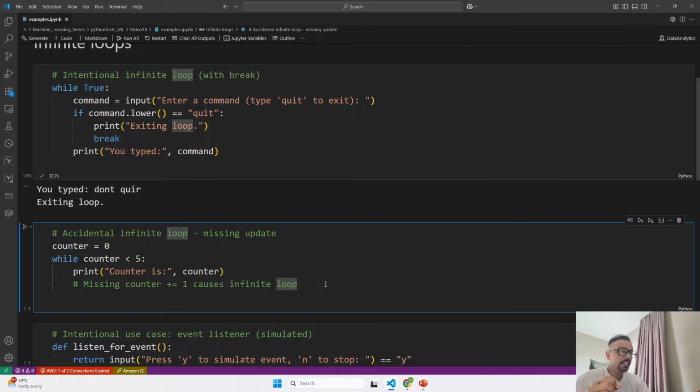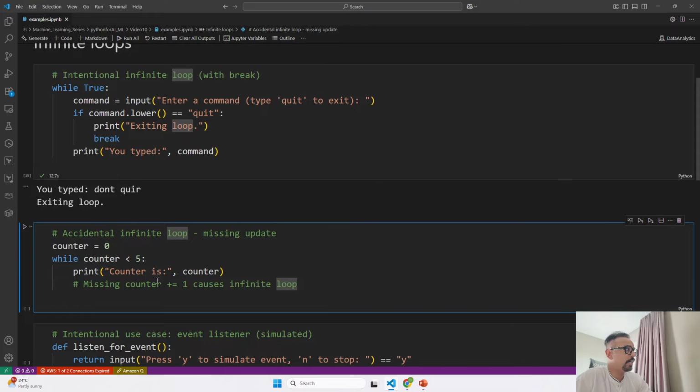If you are going to run this inside your terminal with the python file, that is a .py file, at that time use Control C. But if you're going to run it over here, the way I am using the execute cell, from here only I can stop it. So that is the beauty of using the Jupyter notebook. As soon as I click on run, this code simulates an event listener with an infinite loop.